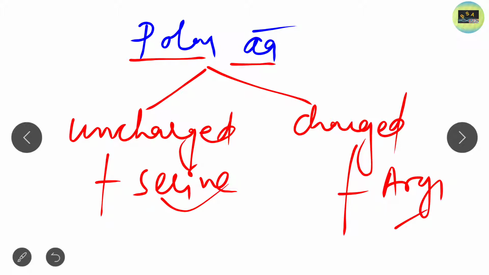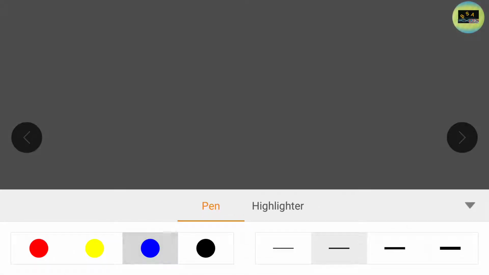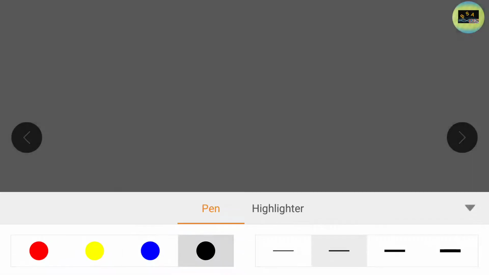In today's lecture we discuss briefly both uncharged as well as charged polar amino acids with structures and single letter words. I provide you the idea through which you can learn the single letter word easily. I already provided the idea how to learn the single letter word for non-polar amino acids. So let's start today's lecture, that is polar amino acids.